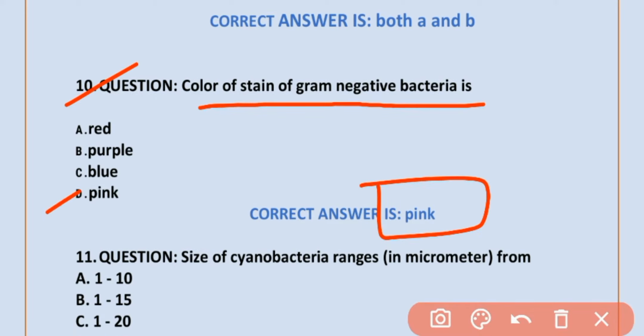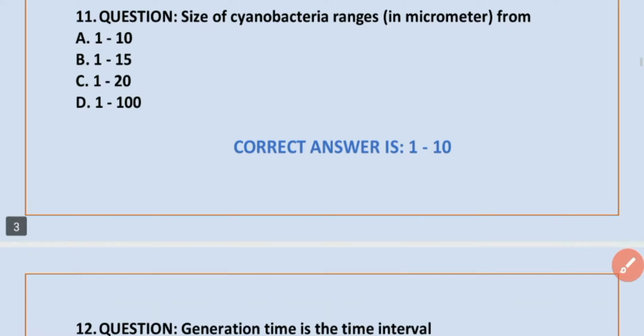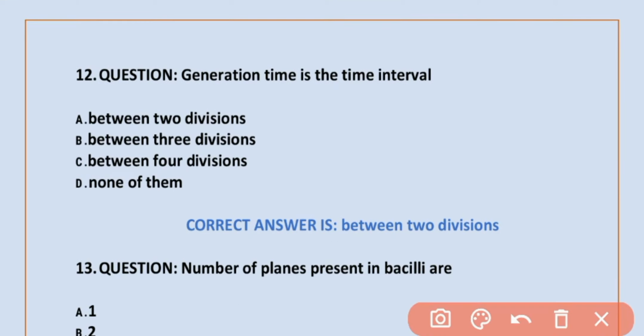MCQ number 11. Size of cyanobacteria ranges in micrometers from 1 to 10. Option B is correct. 1 to 10 micrometers. MCQ number 12. Generation time is time interval between two divisions. Option A is correct. Two divisions.